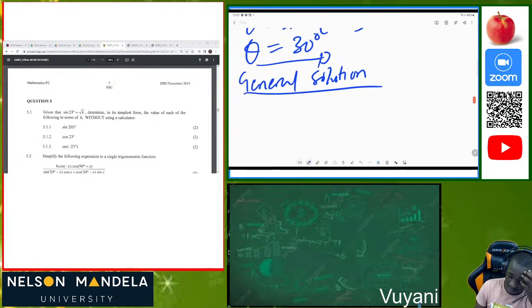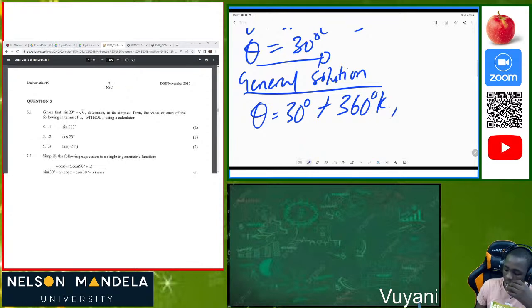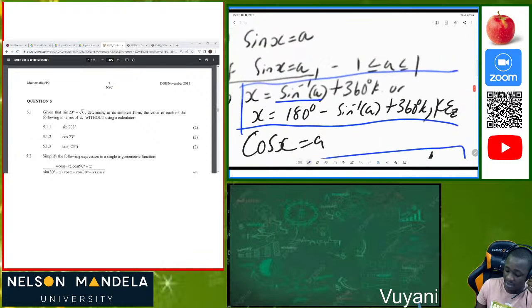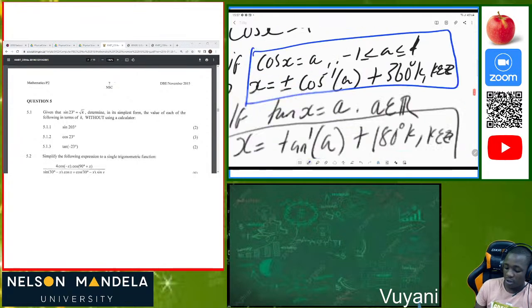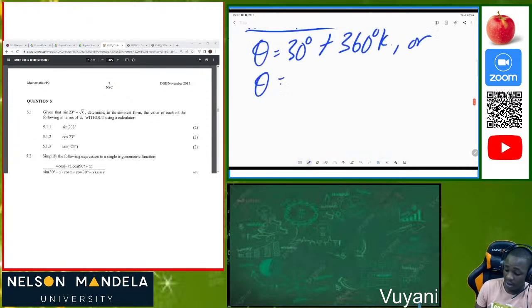In this case our theta was 30 degrees, so it's 30 degrees plus 360 degrees of k. Or theta can be equal to 180 degrees minus the calculated angle.